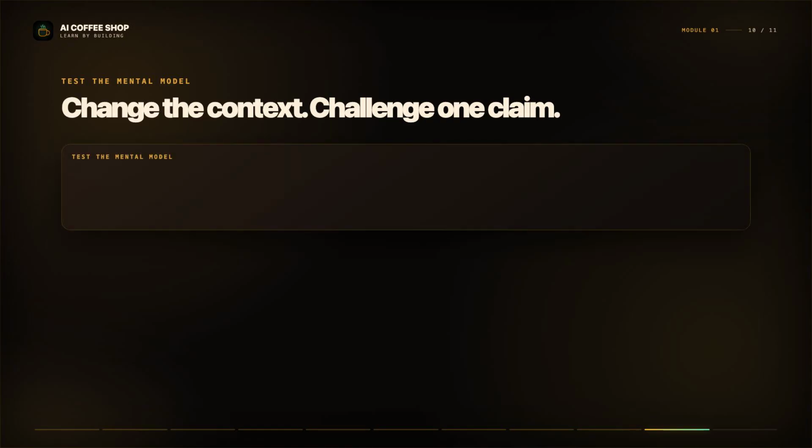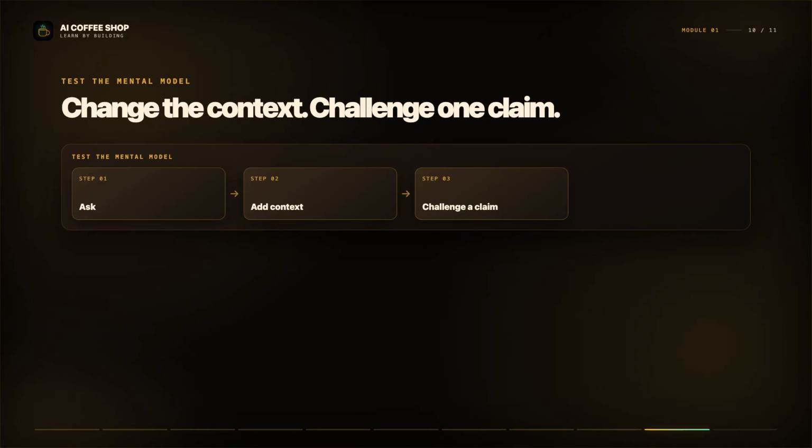Try this with your AI. Ask it to explain a topic you know well. Then tell it your role and skill level, and ask again. Notice how better context changes the answer. Pick one factual claim and ask how you could verify it independently. Finally, choose a feature such as memory, web search, file upload, or a tool, and ask whether it belongs to the model or to the application around it. If you can explain those layers, the rest of the course will make much more sense.